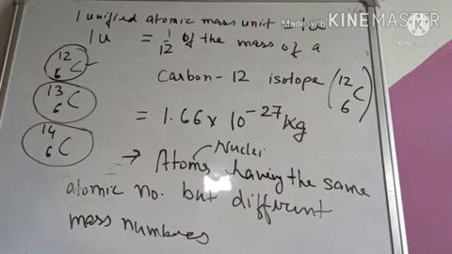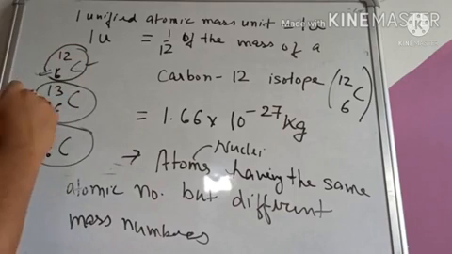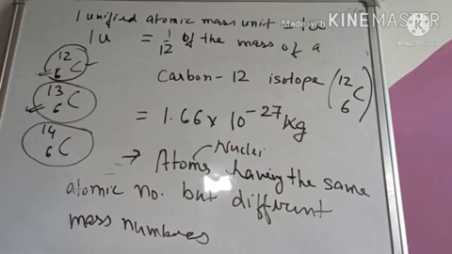Atomic number is always equal to the number of protons, and it is also equal to the number of electrons present in the atom. So here there is 6 as the atomic number. That means here the electrons will be 6 and the protons will be 6.